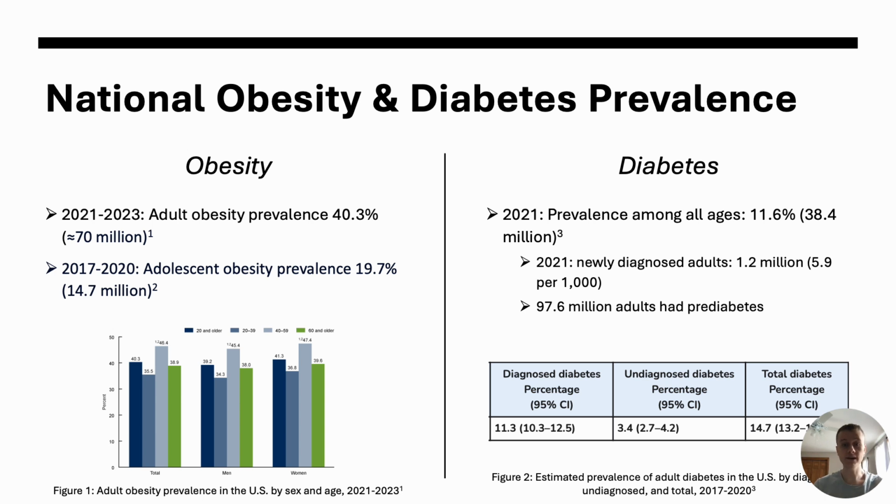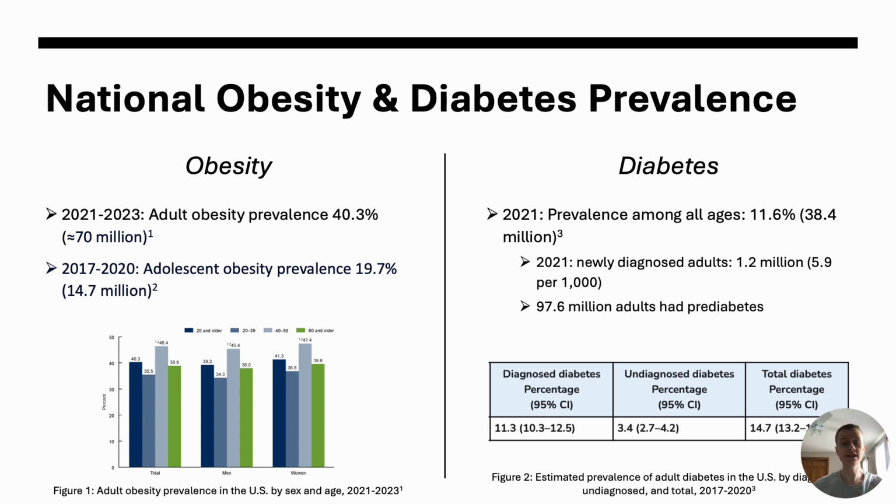Obesity is characterized by an individual having body mass index of 30 or greater, which can lead to many chronic conditions and health risks. Between 2021 and 2023, the adult obesity prevalence in the United States was 40.3%, or about 70 million. Figure 1 below represents this obesity prevalence by sex and age.